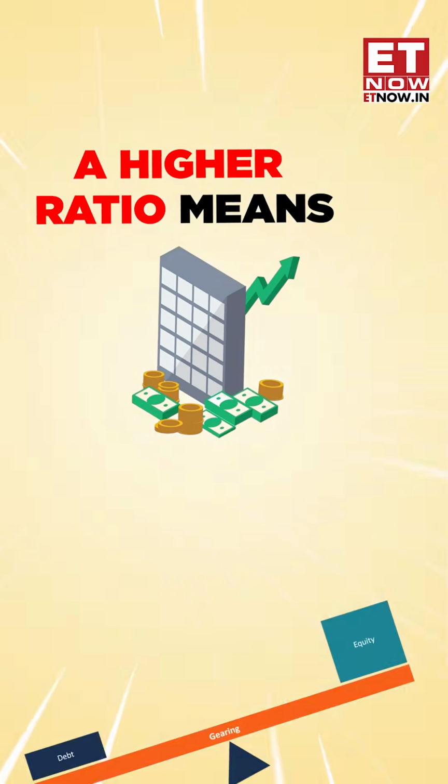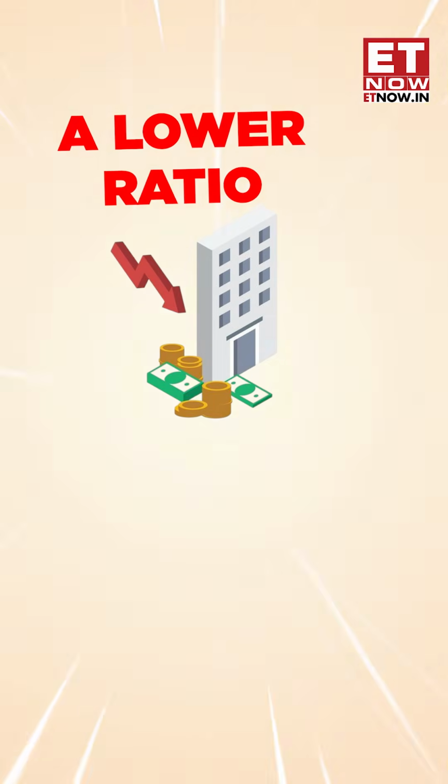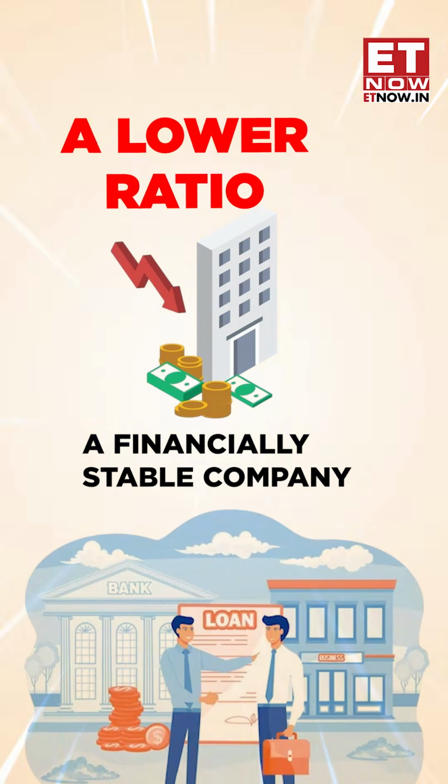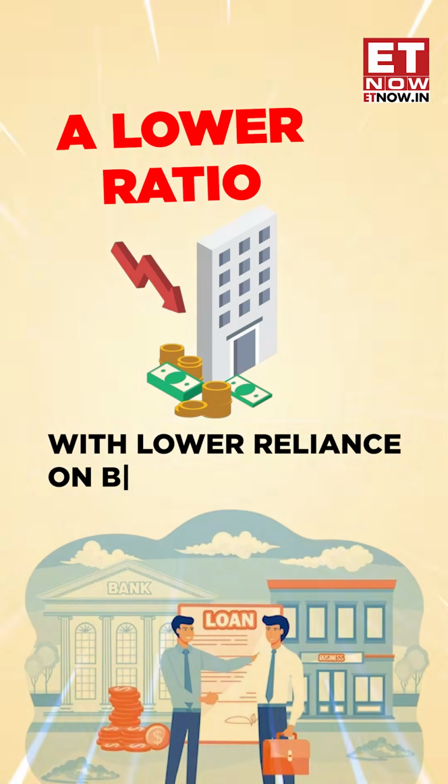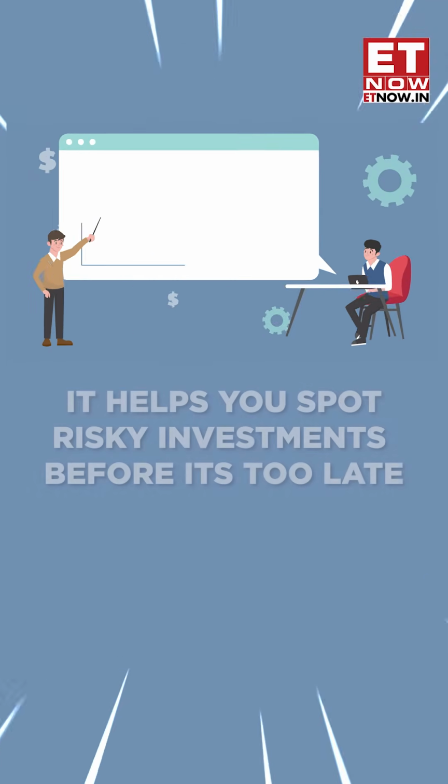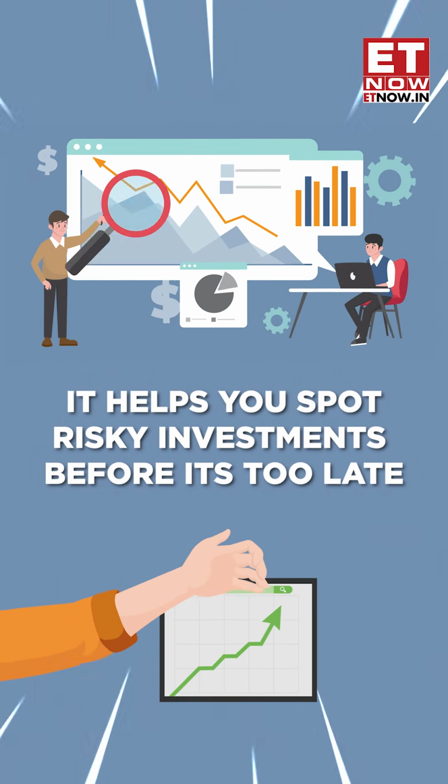But here's the catch. There's no universal good ratio. Remember, a higher ratio means more debt, while a lower ratio indicates a financially stable company with a lower reliance on borrowed funds. The debt to equity ratio is your financial health meter for any company. It helps you spot risky investments before it's too late.